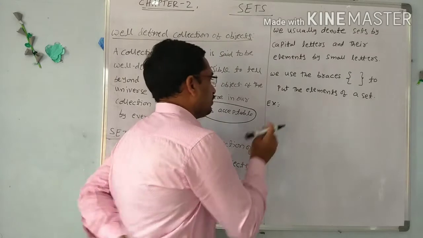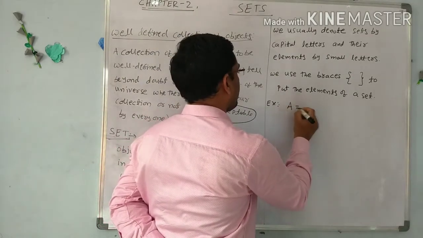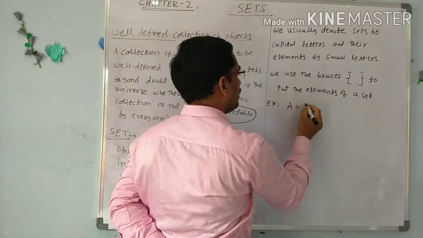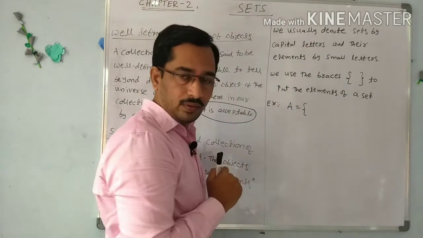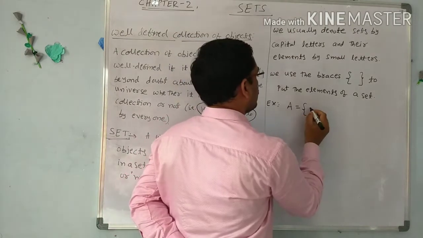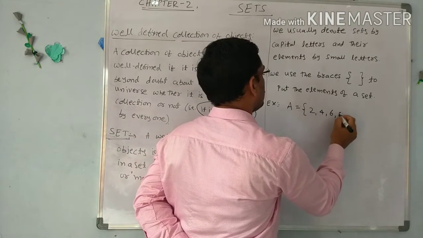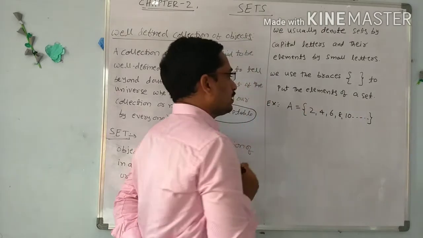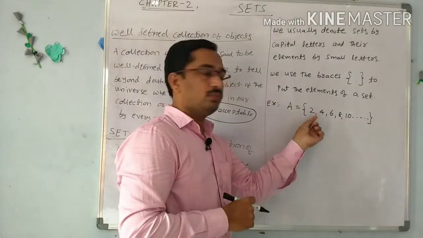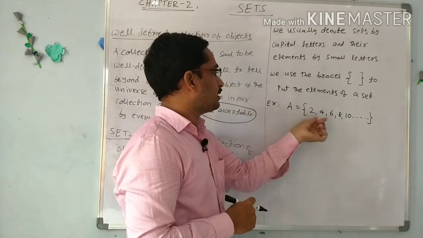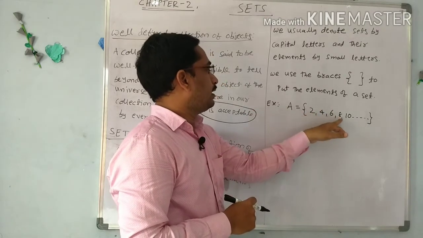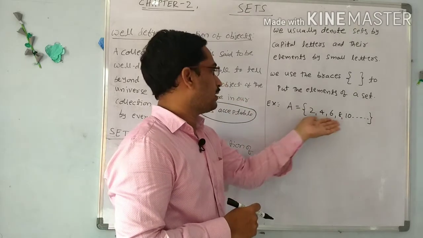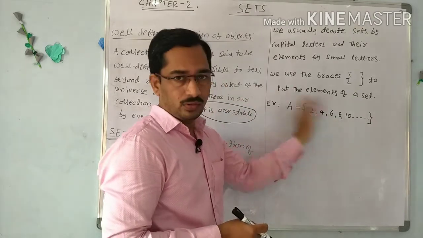See some examples here. I denote a set with the capital letter A. I use the flower brackets and write 2, 4, 6, 8, 10, like this. These are the multiples of 2, the 2 table: 2 ones are 2, 2 twos are 4, like this. So this set contains the elements of the 2 table. This is acceptable by everyone because these are the multiples of 2.